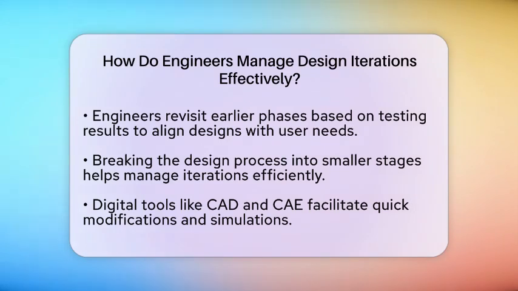To handle iterations efficiently, engineers break the overall design process into smaller, manageable stages. Digital tools like computer-aided design and computer-aided engineering help them quickly modify and simulate designs without the need for costly physical prototypes. Keeping clear documentation of each iteration's changes and test results is also essential. This helps track progress and decisions made throughout the process.